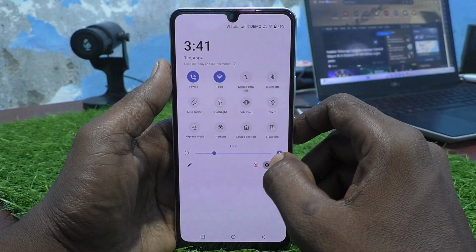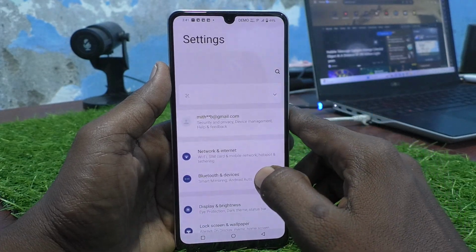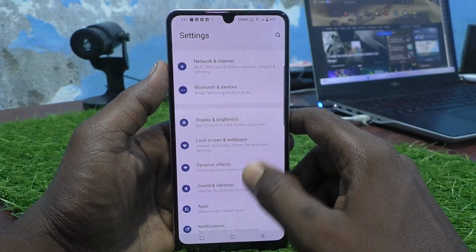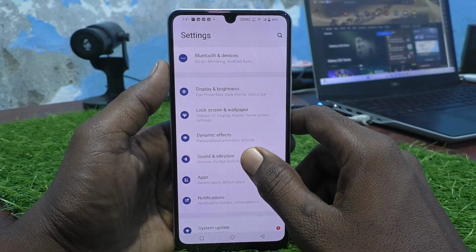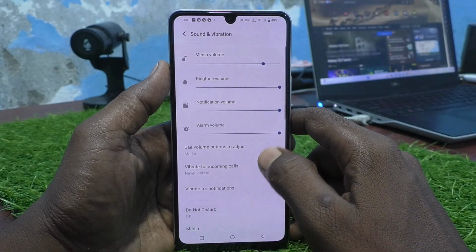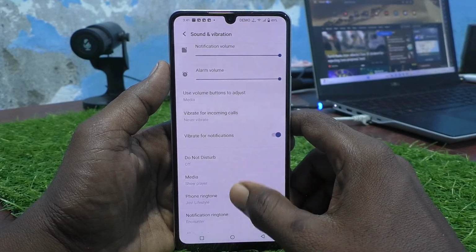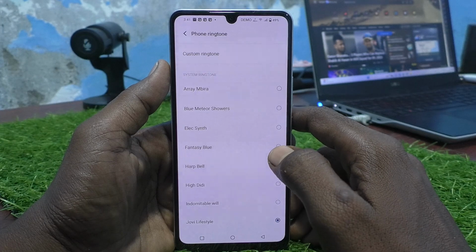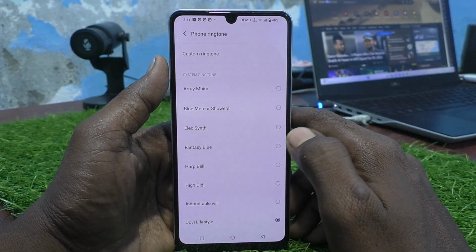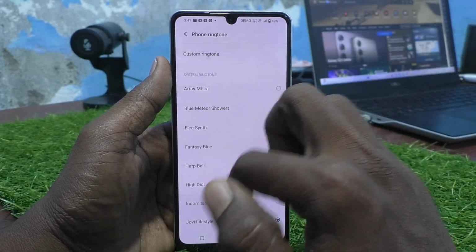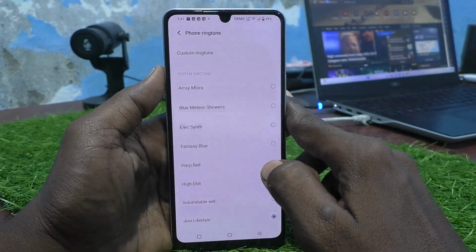Go to the settings here and then scroll down. Here select sound and vibration. Here you go to choose phone ringtone. Click it and you will see a lot of options. These are only system ringtones. Just you can pick up any one.